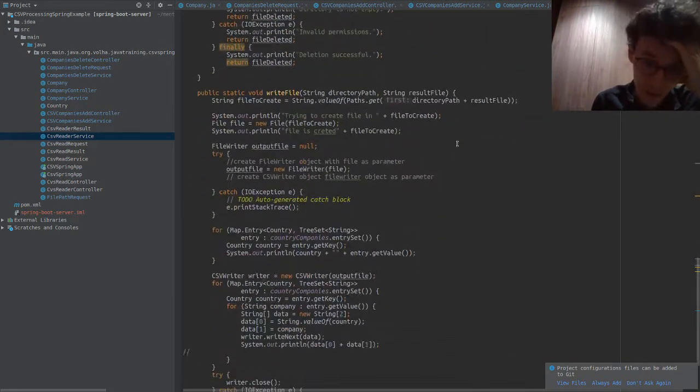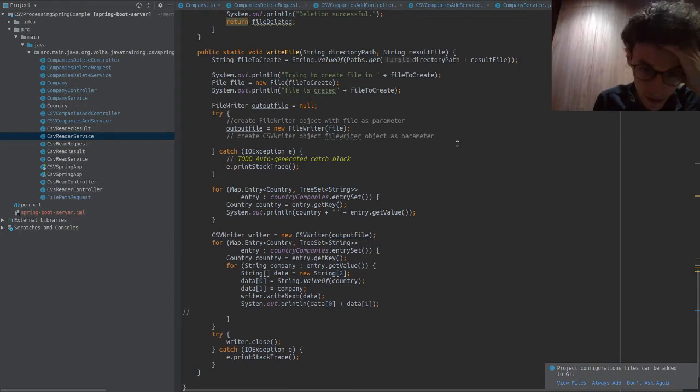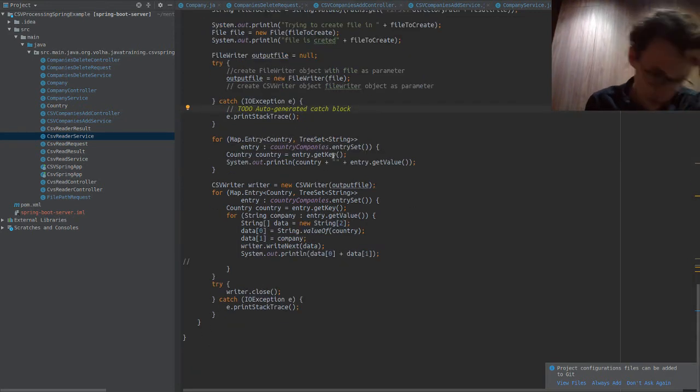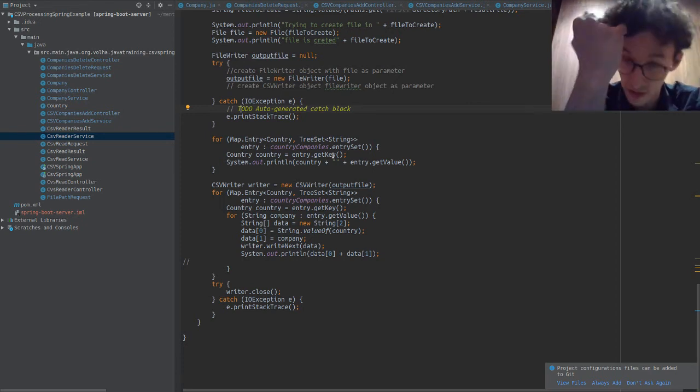Yeah, but generally it seems like you just move things to here, to do auto-generated catch block. Okay, I like that you're using to-dos, but I don't understand this message. But again, I'm not going to critique it. To-do, that's too far for me. If it works for you, it works for you.